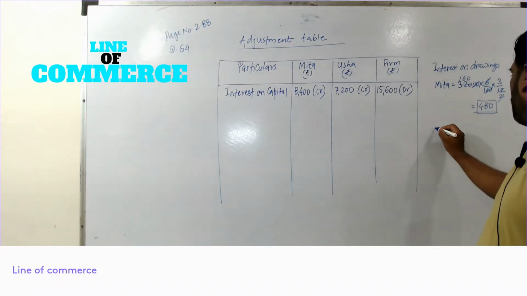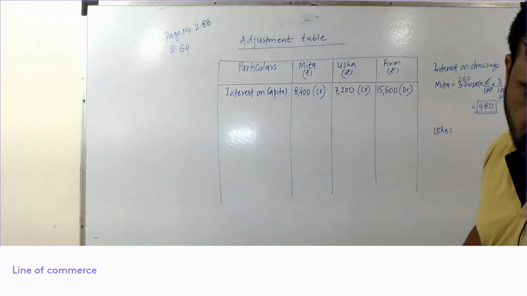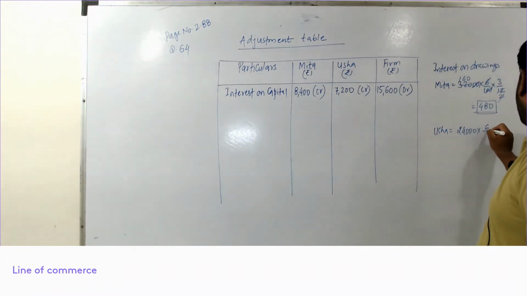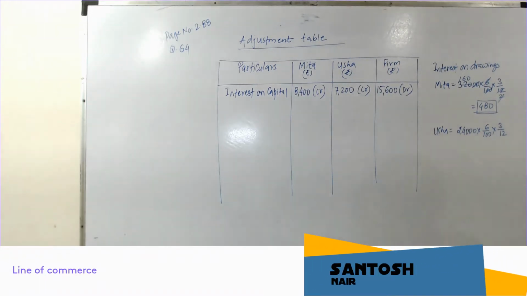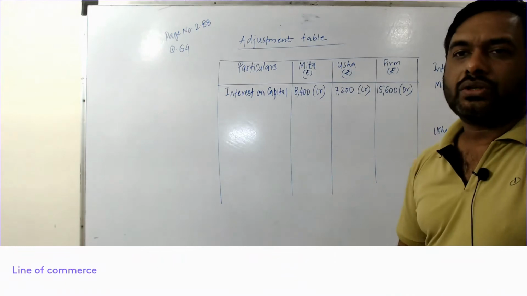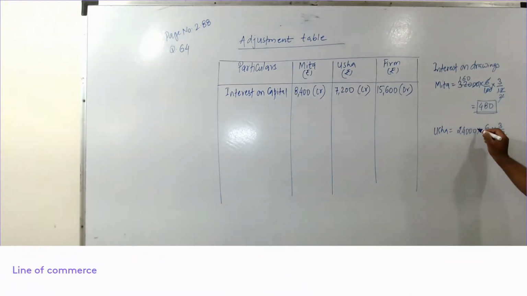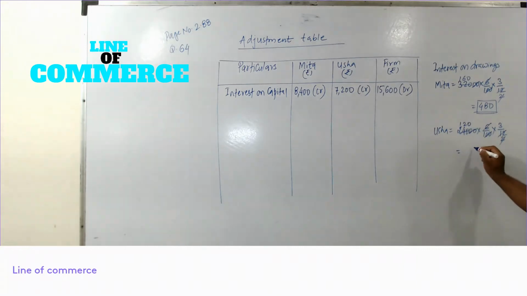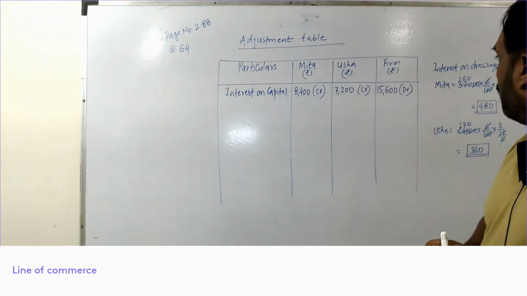Let us see for Usha. Usha, the drawings is 24,000. 24,000 times 6 by 100 times again 3 by 12. Both the drawings were done on 1st of January 2016. Again here these two zeros and these two zeros get cancelled. 6 twos are 12, 12 times 30 is 360. So 360 rupees is the interest on drawings for Usha.